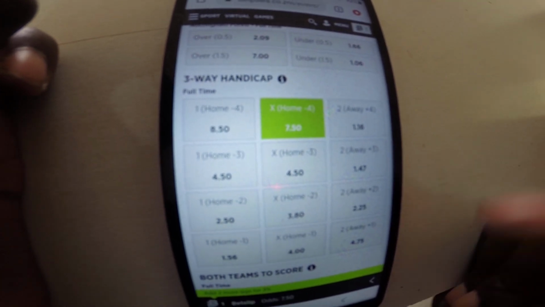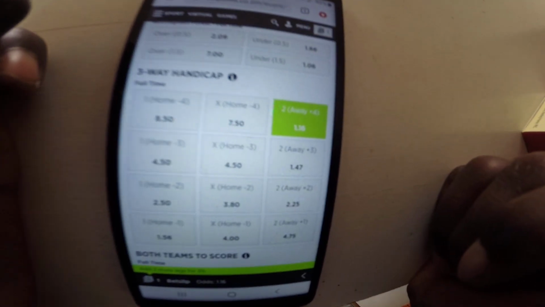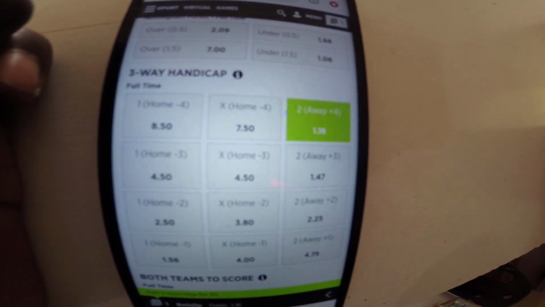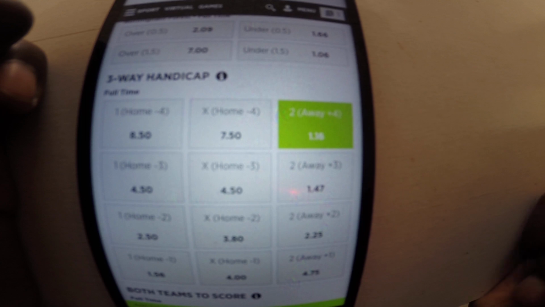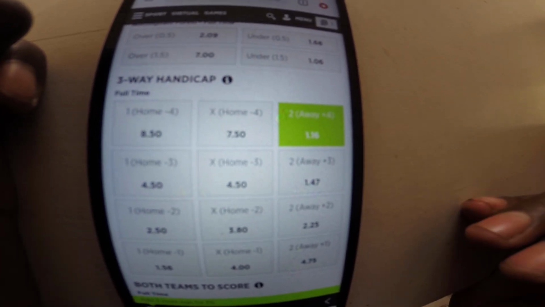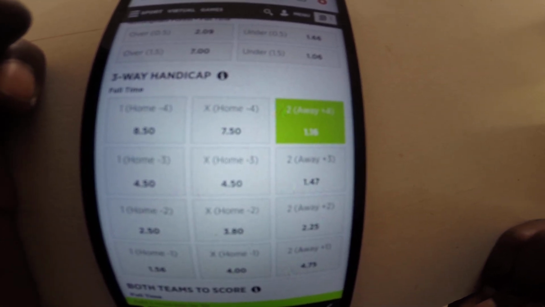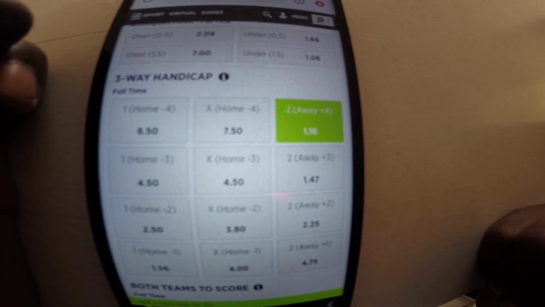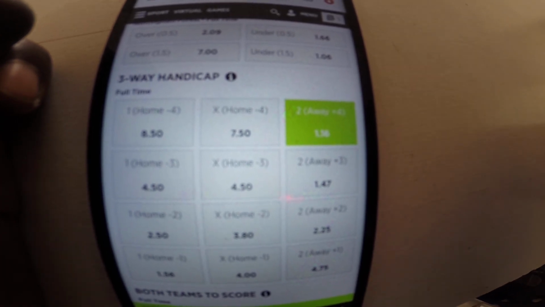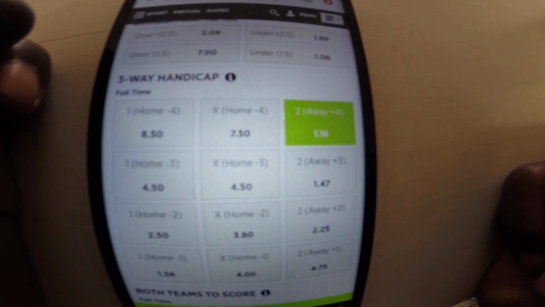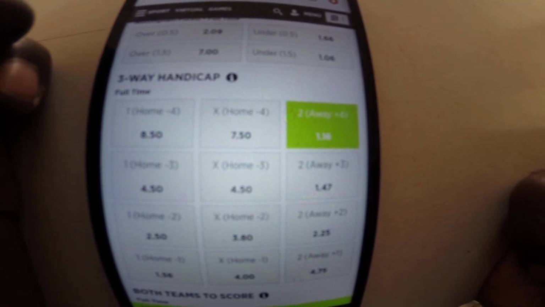Okay, now the far end here is for Nottingham Forest. If I press here, you've seen it's positive 4. So it means we are giving Nottingham Forest an advantage of 4 goals. Before the Arsenal game starts, you have given Nottingham Forest 4 goals. So what that means is that if Arsenal wins by 3 goals, for the sake of your ticket, your ticket has gone through. It means Arsenal have lost by 4 goals to 3.